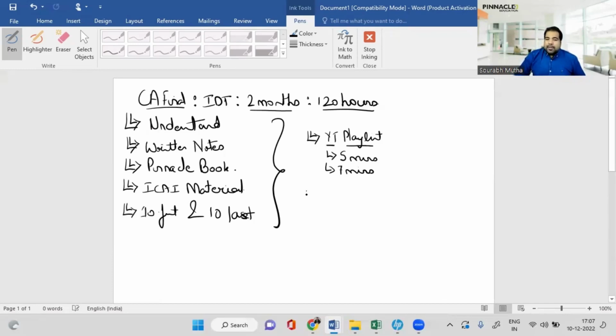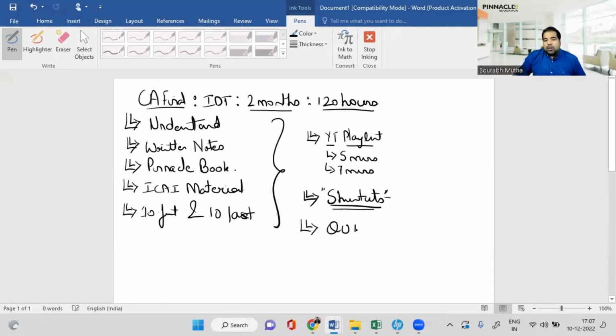All right. Something that I feel is my USP: I bring a lot of short forms or shortcuts to the table. I'll tell you a little example of a shortcut while I teach you a little session today. These are my shortcuts, developed by me, so that in the exam you're able to replicate and give sections, case laws, etc. very, very easily. That is something that I bring to the table.